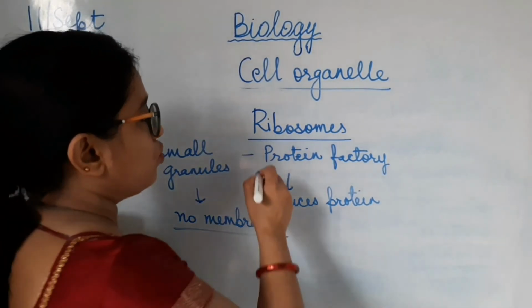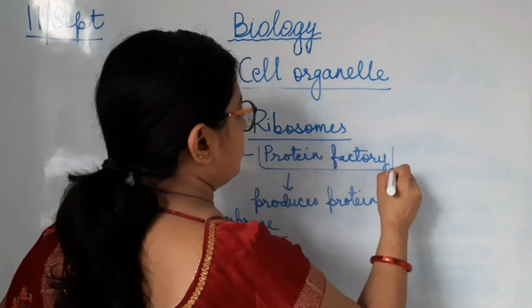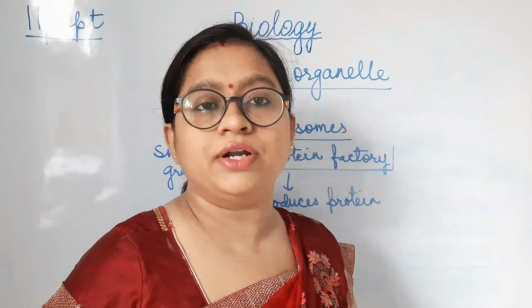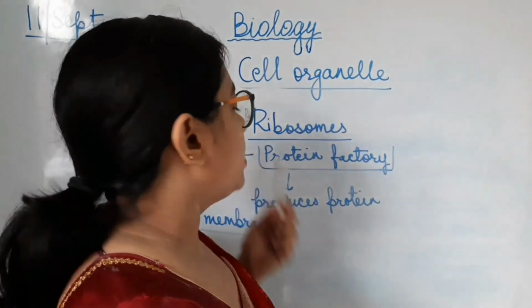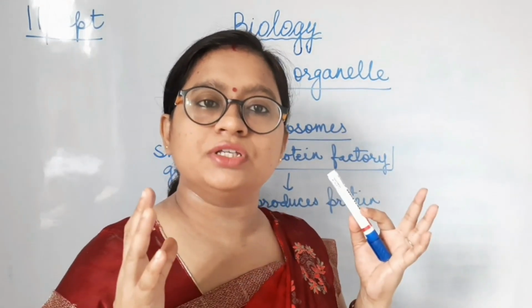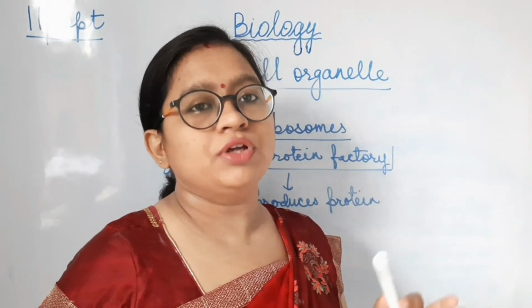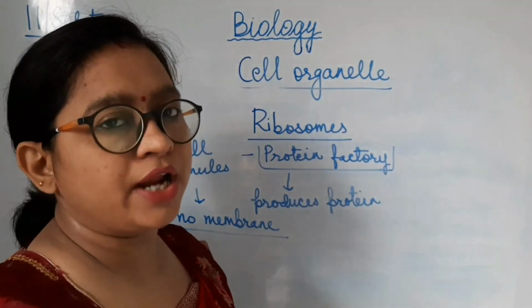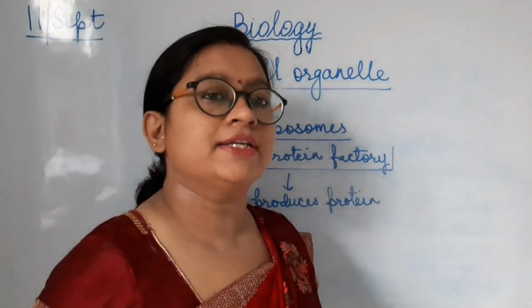So it is also called the protein factory. There are some names given to the cell organelles, like mitochondria is called the powerhouse of the cell, and ribosomes is called the protein factory. These names are given due to the function they play. So do remember that a question may arise from that also. So this is about the ribosomes. Let's study the next, that is lysosomes.